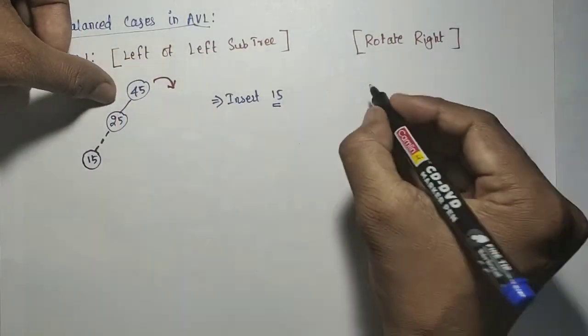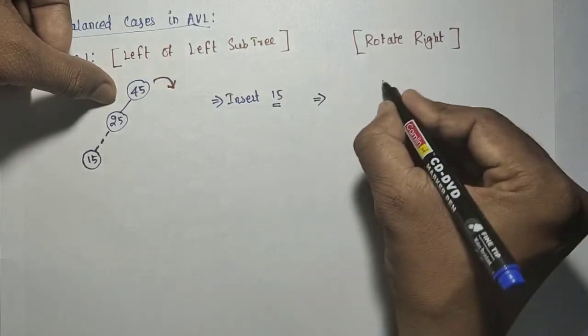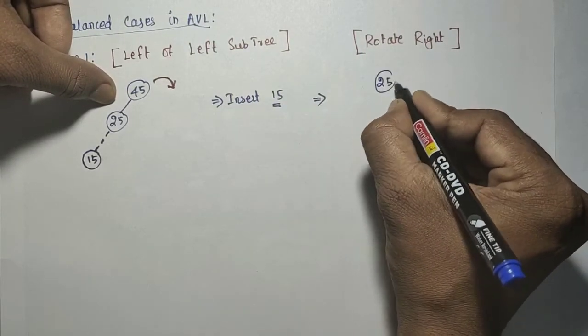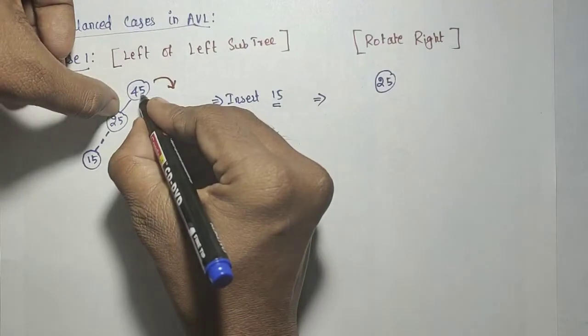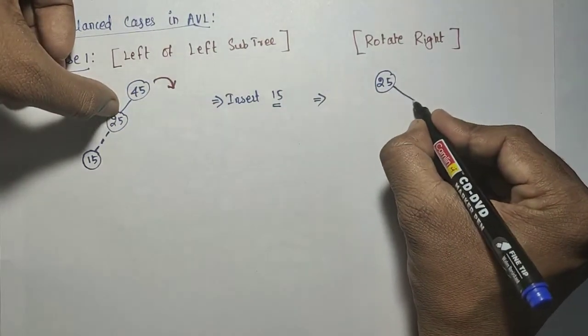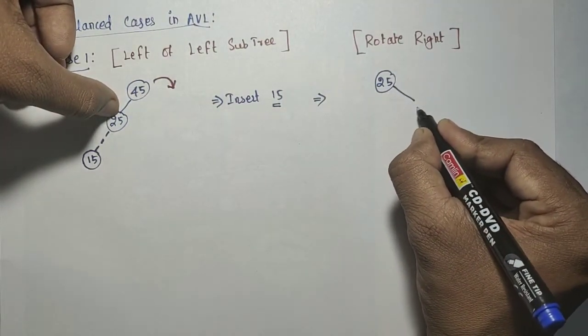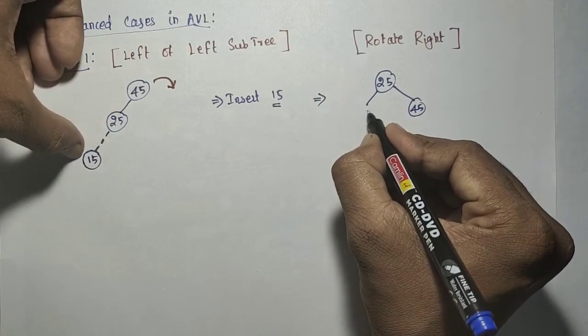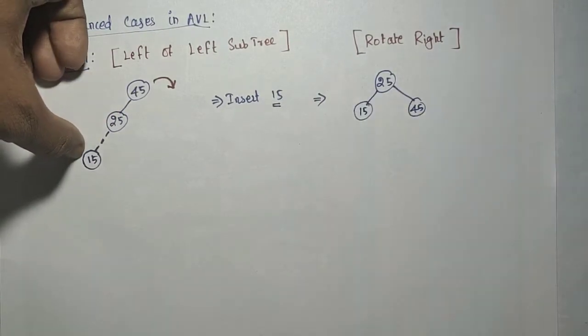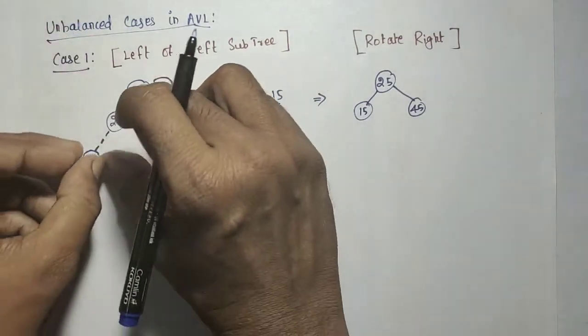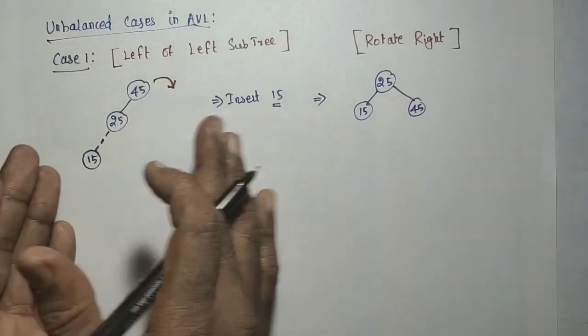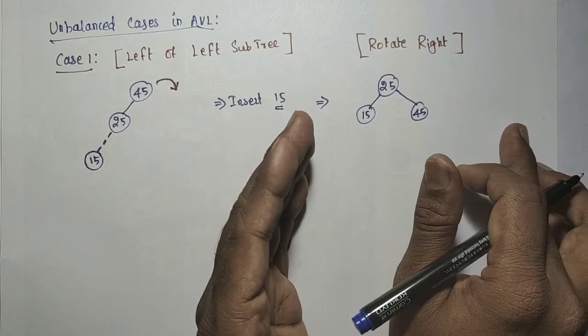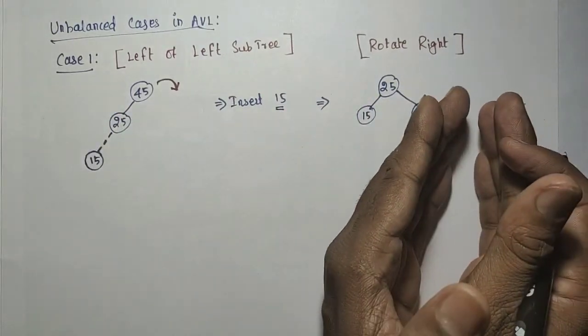That means the 25 will become the root, the 45 will become the right of the root, and the 15 will remain as it is. Just imagine you are rotating like this, so diagrammatically you understand this. Rotate right, that will be the final one.